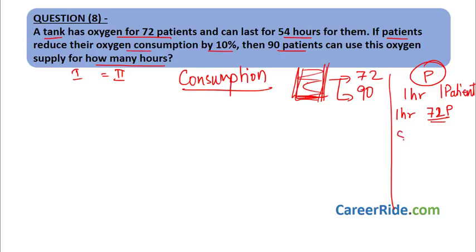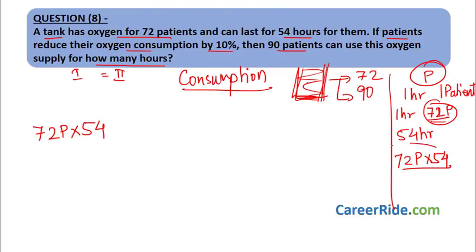Now in 54 hours, how much oxygen will be taken in by 72 patients? 72 P into 54. So first case scenario is 72 P into 54. This is the oxygen consumed in the first case. That is nothing but the capacity of the oxygen, because this gets over in 54 hours when 72 patients breathe. So the capacity of the oxygen or the amount of oxygen in the tank is nothing but 72 P into 54, and we know that the capacity of the tank is same for both the cases, right? So we need to equate.